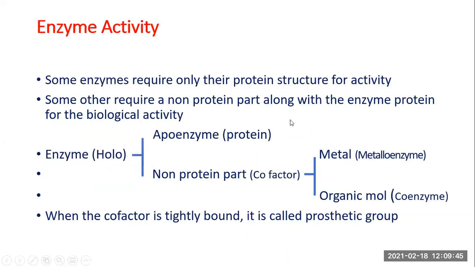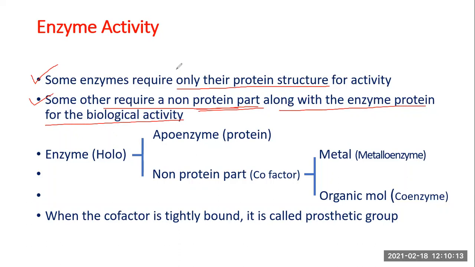All right. Now I told you some enzymes require only their protein structure for their activity. Only their protein structure is sufficient for their biological activity. They don't require any additional help. But there are enzymes which require a non-protein part along with the enzyme protein for their biological activity.